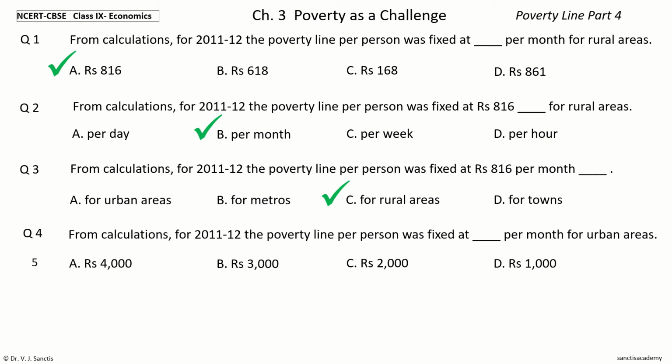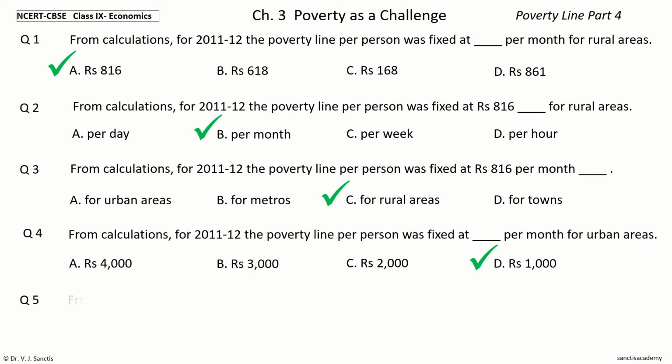Your time to choose. And the answer is rupees 1,000. So, from calculations for 2011-12, the poverty line per person was fixed at rupees 1,000 per month for urban areas.